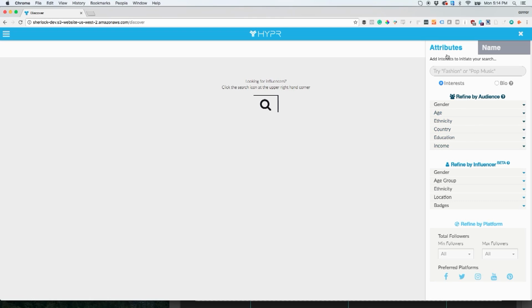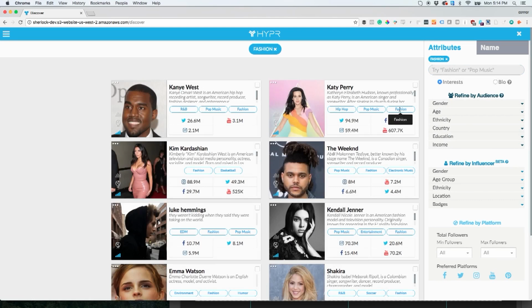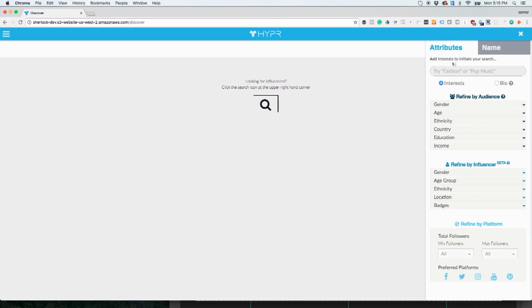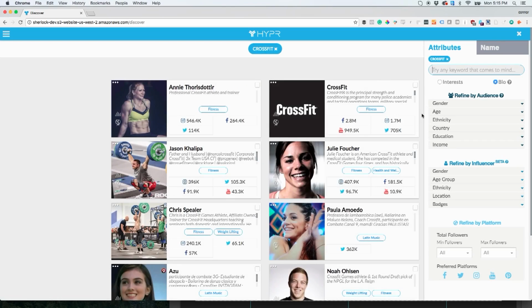As you may have noticed, our platform allows you to search for influencers by their audience interests or by keywords in the influencer's bio. The audience interest search allows you to find influencers with an audience that has an interest in specific areas. For example, if you search for fashion, you'll be shown influencers who have an audience interested in that field. The keyword search allows you to find influencers based on keywords that appear in their bios. So for example, if you're looking for a CrossFit trainer, you can type in CrossFit to pull up influencers who